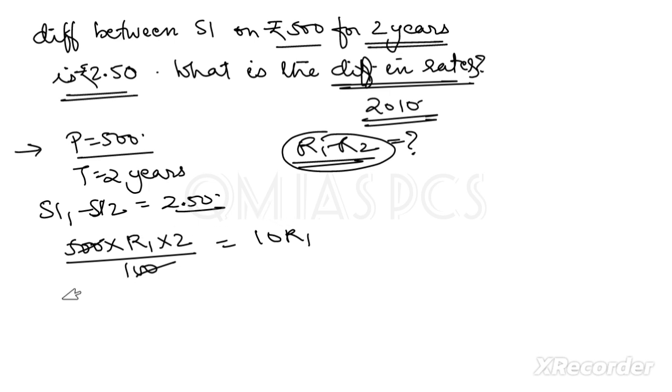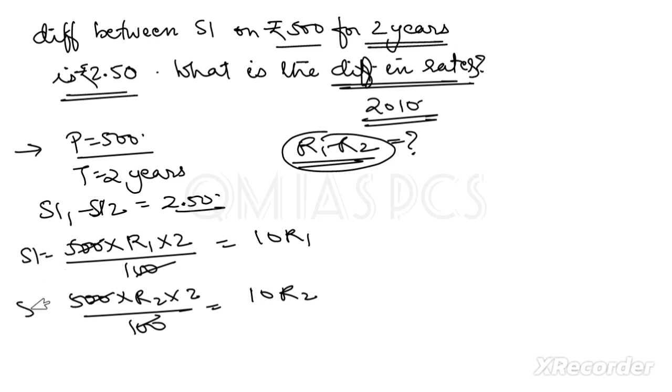Okay, second thing is 500 multiplied by r2 multiplied by 2 divided by 100. Again we will have the same thing, like 10 r2. Now what we have to find is the difference. The difference of SI is given. This is SI2, this is SI1. So if you write 10 r1 minus 10 r2, that difference is given as 2.5.